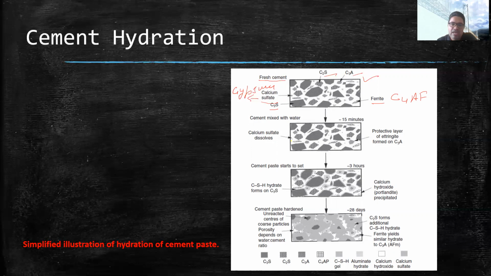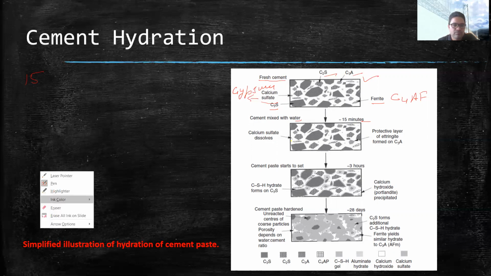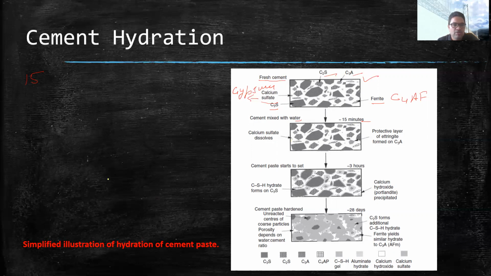Now when we mix cement with the water, what happens after 15 minutes? In the 15 minutes interval, you can see a protective layer of ettringite formed on the C3A.